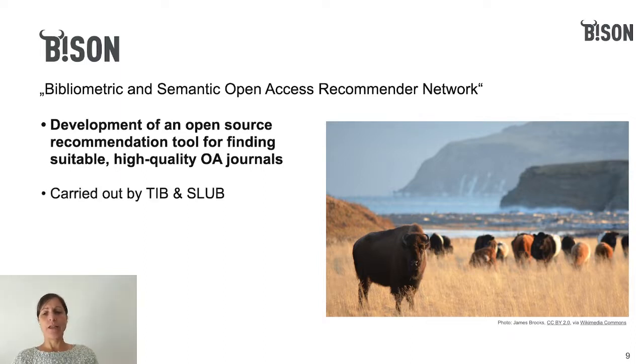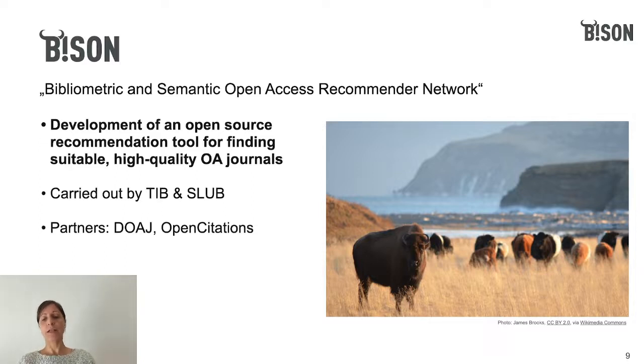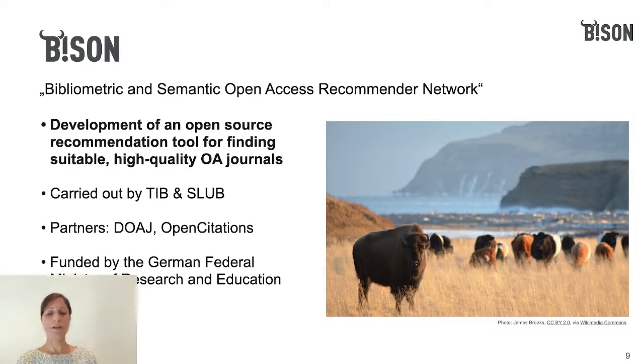Project partners are the TIB, the German National Library of Science and Technology in Hanover, and the SLUB, the Saxon State and University Library in Dresden. Both libraries having a focus on the science, technology, engineering, mathematics fields. Our most important partners, of course, providing us with the data are DOAJ and Open Citations, as mentioned before. During our 2-year project period, we received funding by BMBF, the German Federal Ministry of Research and Education, as part of their funding strategy to accelerate the open access transformation.